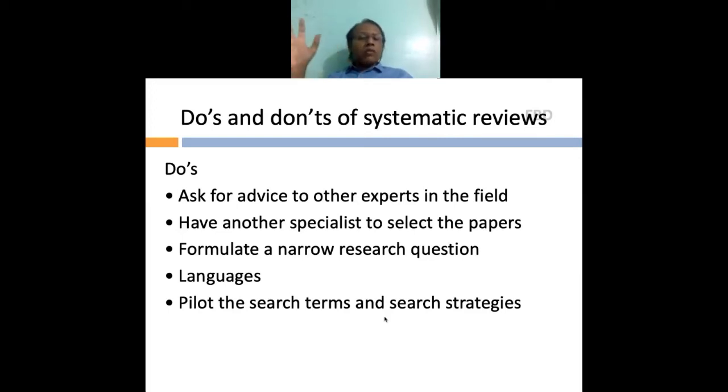Formulate a narrow research question. Don't let it look too broad. Identify what language papers you are going to use. Generally, we do only English language search, but there are people who include other than English language search as well. But you need to have access to translation, and you don't just need to translate the abstract. You need to translate the entire text because of discrepancy in data sometimes between the abstract and the text. And pilot the search terms and search strategies.